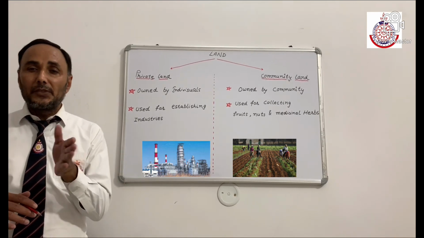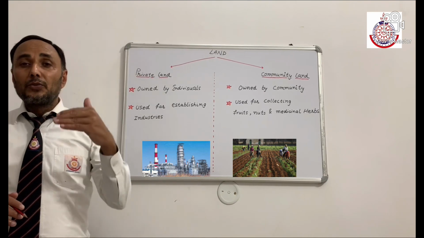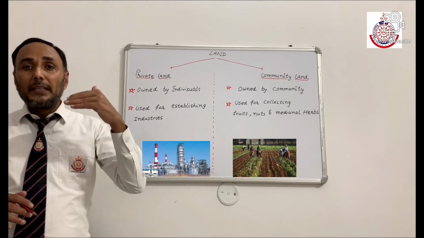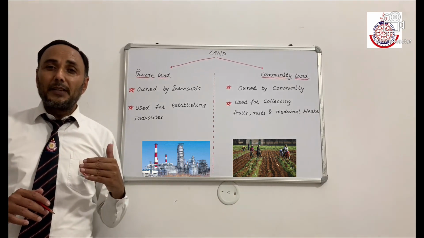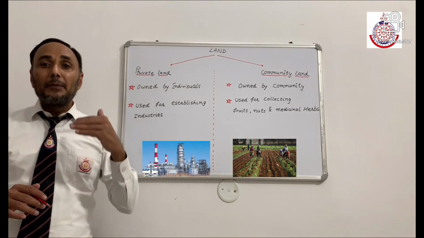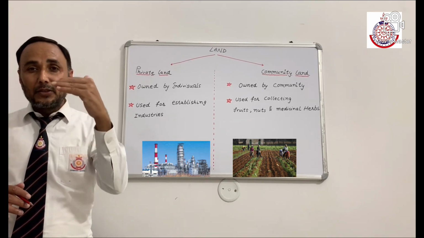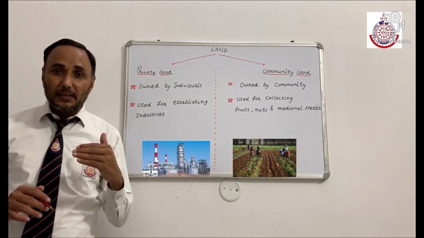On the other side, there is the expansion of agriculture in rural areas. The availability of land differs from place to place, and the quality of land also differs from place to place, and people use it for commercial purposes and housing complexes.